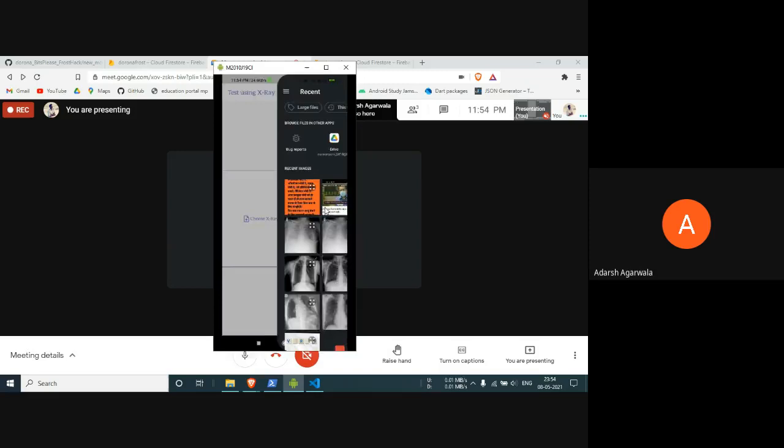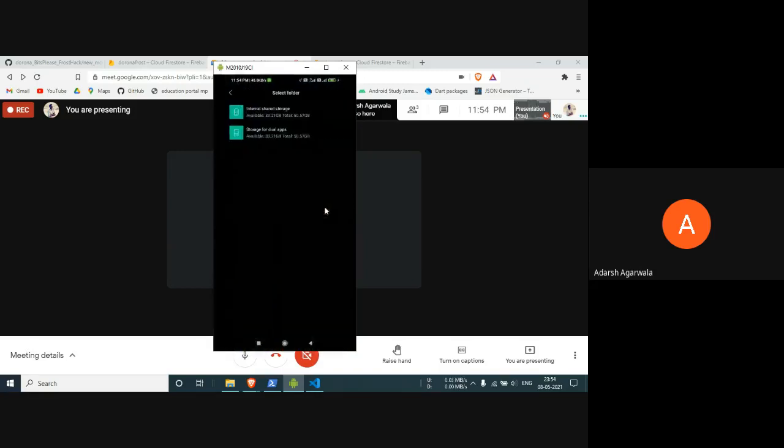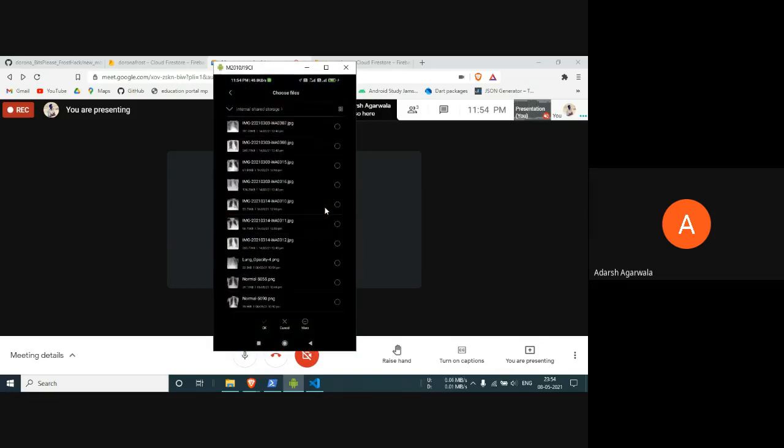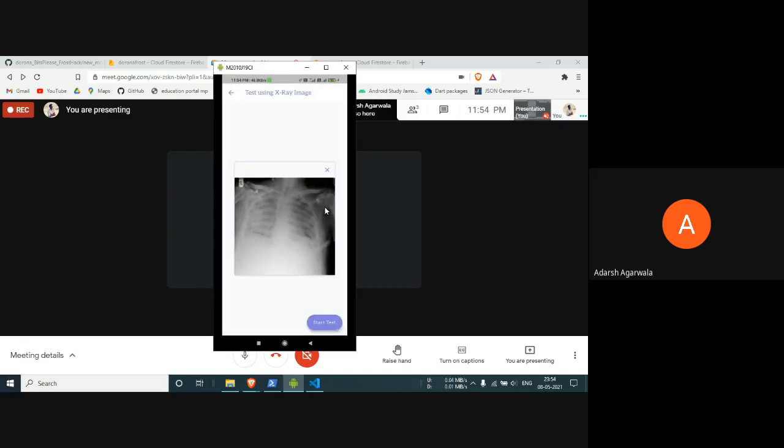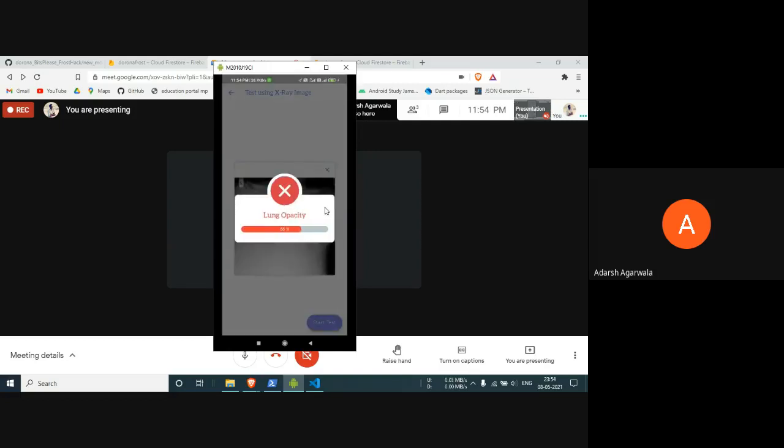Next, Naman, can you please show another example of how it is working? Lung opacity basically means the user has other known non-COVID infectious diseases.